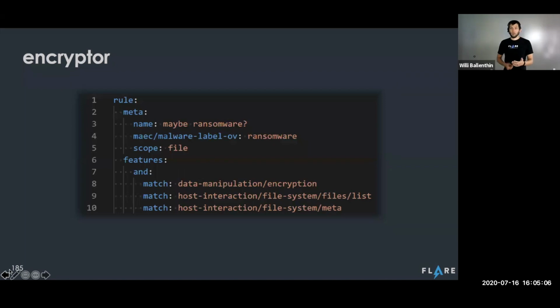And so I'm saying, when I see encryption, when I see file system enumeration, when I see metadata fetch, maybe that's ransomware. And one of the cool things I want to point out here is we're matching based on namespace, which means that I don't have to enumerate all the different types of encryption that are out there that I'm looking for in the ransomware. I can rely on there being any sort of encryption in the binary, and other rules are going to pick that up for us.